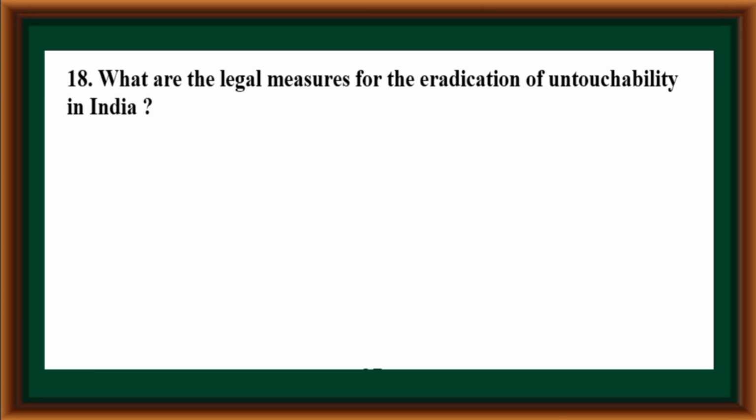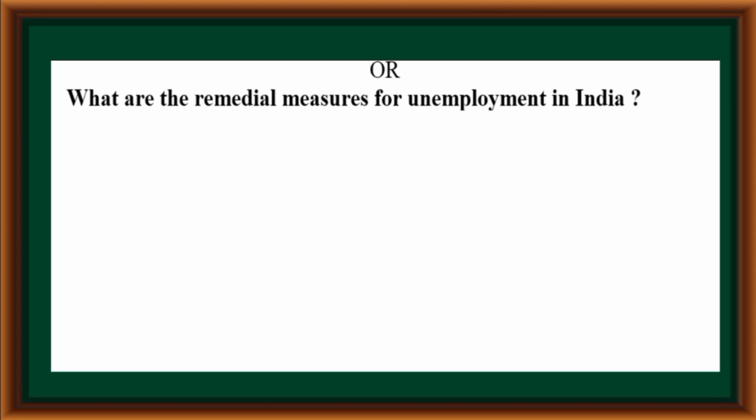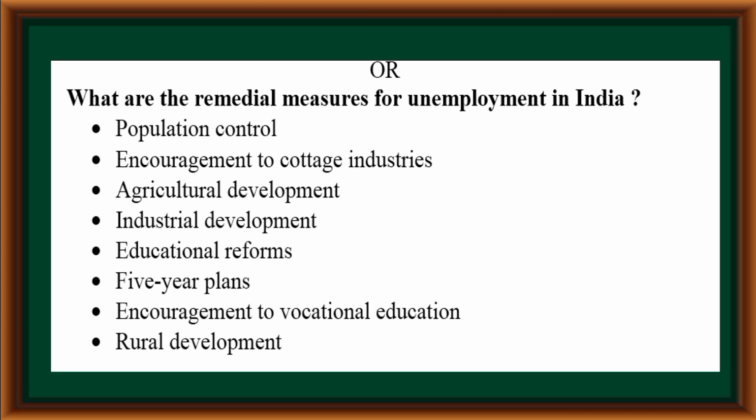What are legal measures for the eradication of untouchability in India? Section 17 prohibits the practice of untouchability. The Untouchability Crime Act, Citizens Rights Protection Act. Practice of untouchability is a punishable offense. Right to equality has been guaranteed. Backward castes and scheduled castes have been provided reservation. The regulation of 1989.